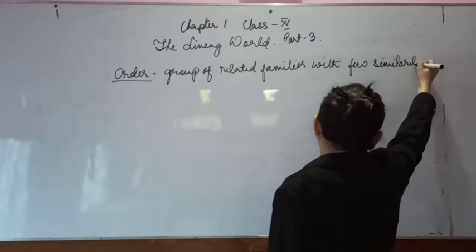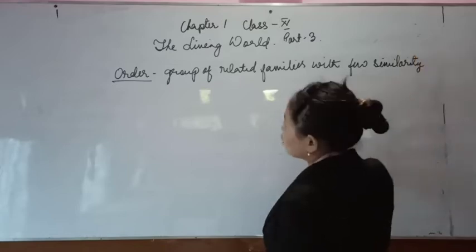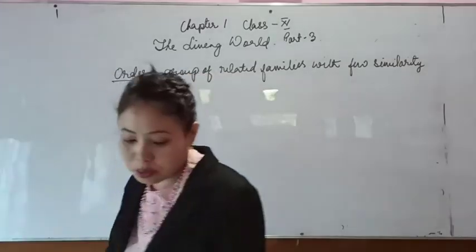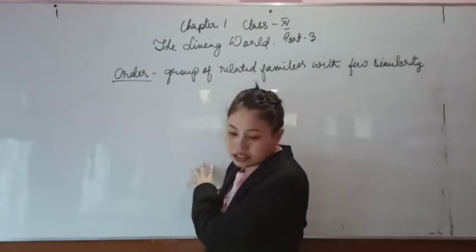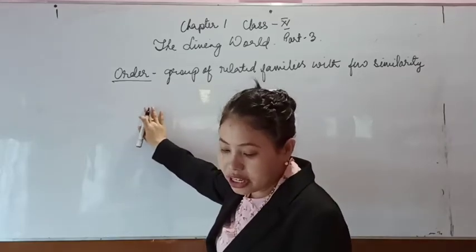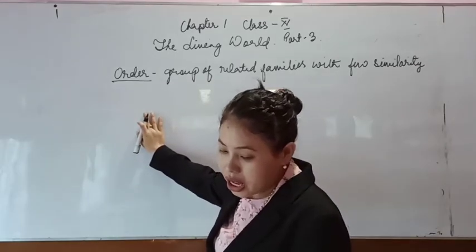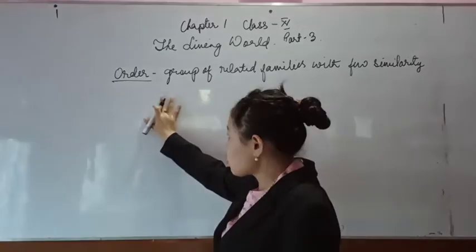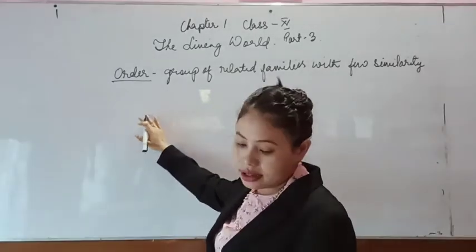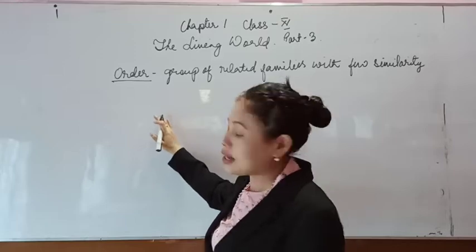When you compare with the genus, the family, and also the species, the similarity between families in the order will be very less, and families in one order will be more closely related to each other than to families in any other order.